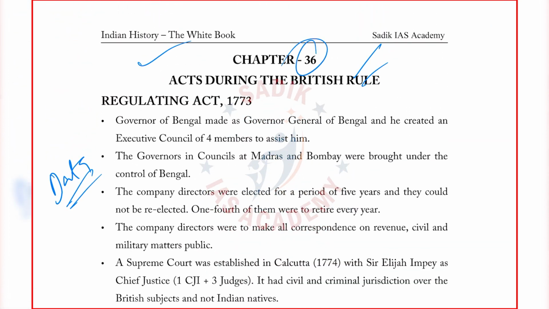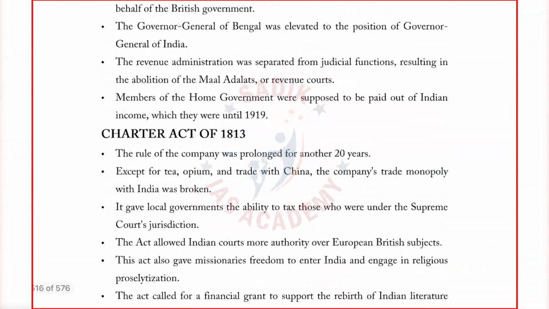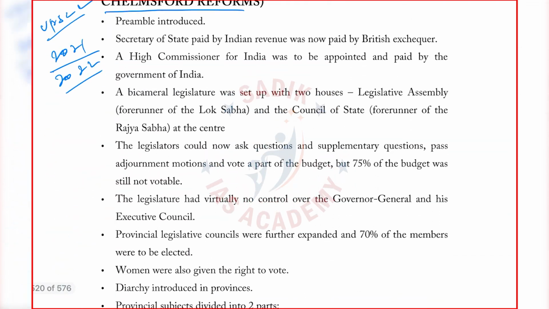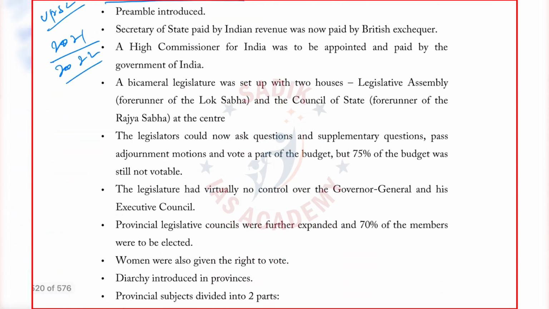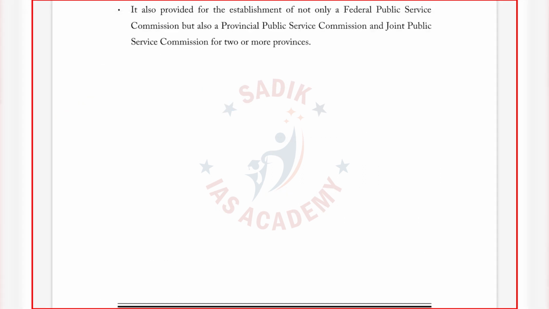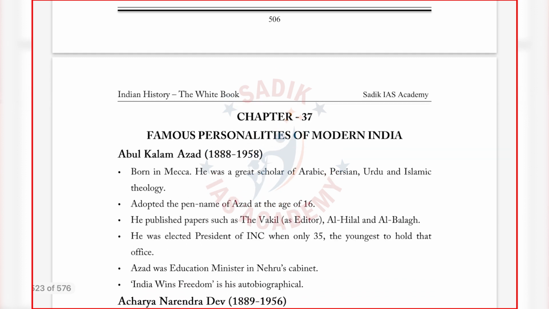And not only that, there is another unique thing which I have done. Government of India Act questions have been asked, in March 2021 and 22. Montagu Chelmsford reforms and Government of India Act questions have been asked. Another important thing I have added in this modern Indian history is chapter 37, the famous personalities of modern India.